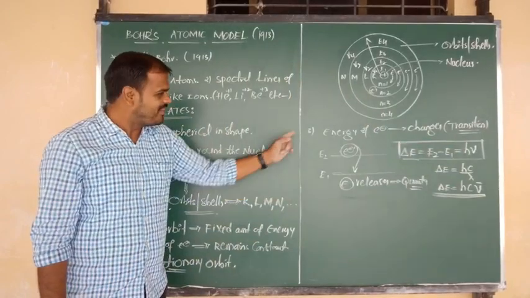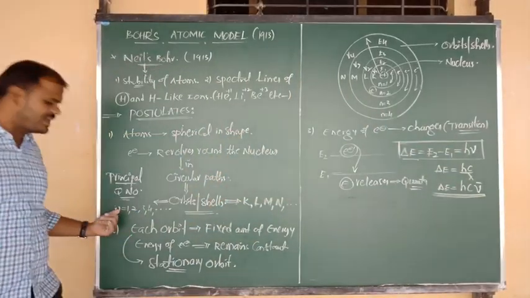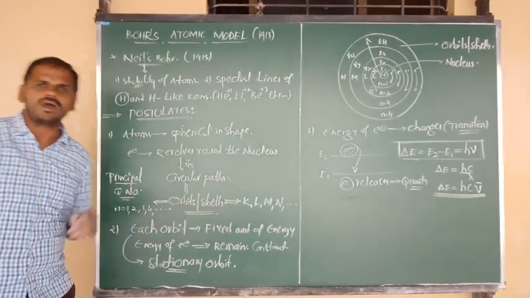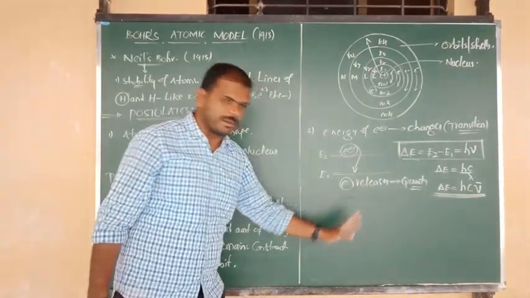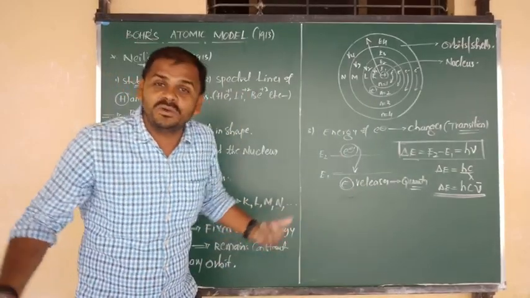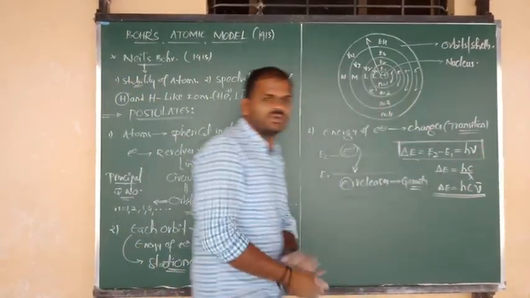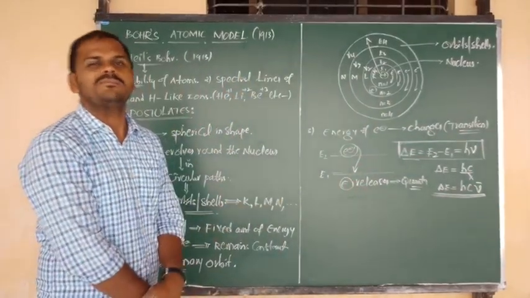This is your third case. The second case is easy. In a particular orbit, the energy of the electron remains constant, but when they move from one orbit to another, their energy is released in the form of quanta. That is, change in energy equals quanta. Like that, a number of formulas we can modify.